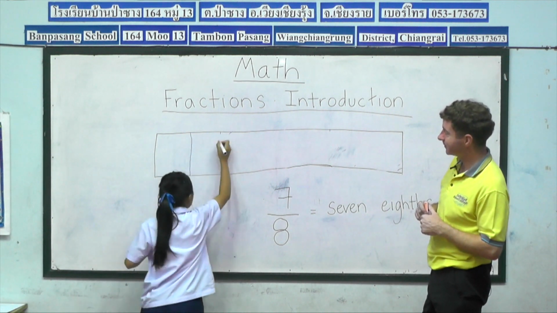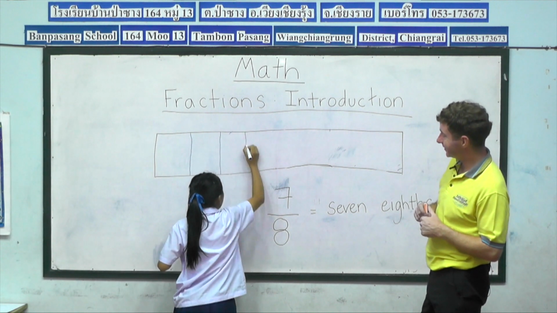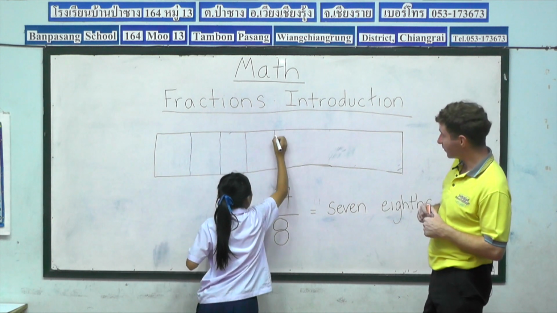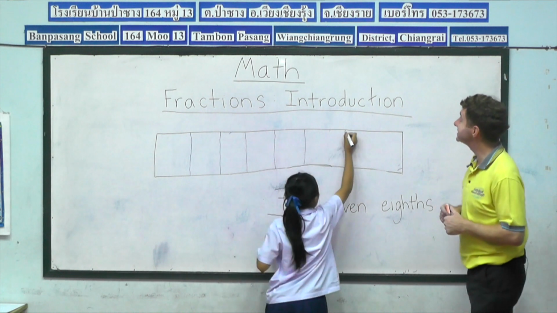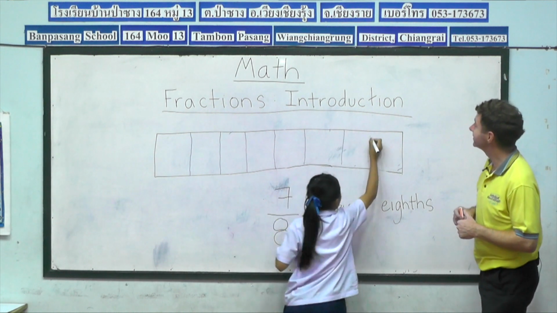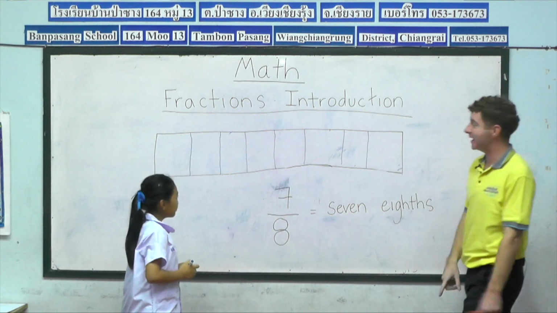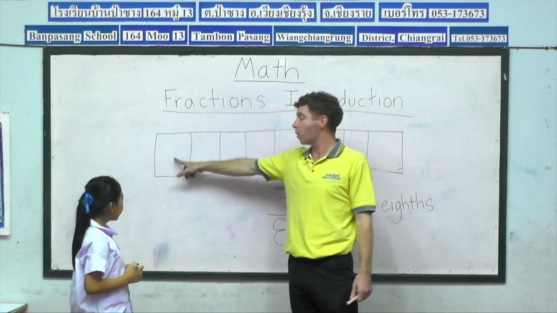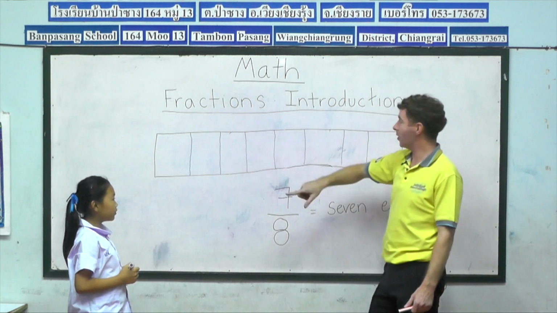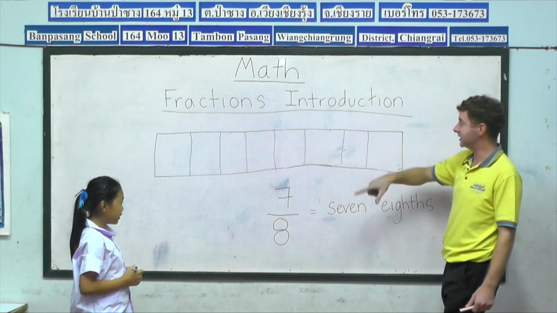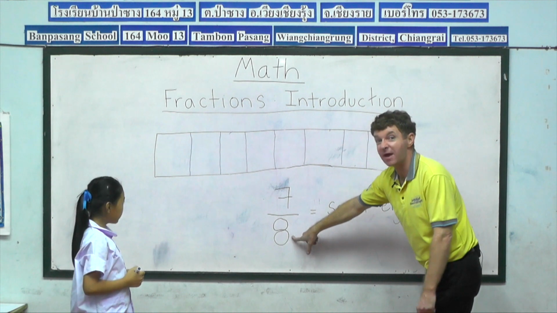1, 2, 3, 4, 5, 6, 7, and 8 is already there waiting. Excellent, Nadia. Let's count them together, guys. 1, 2, 3, 4, 5, 6, 7, 8. So the denominator is correct, 8.